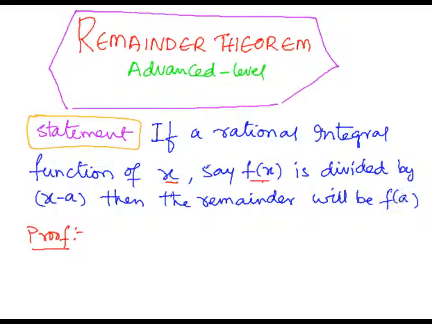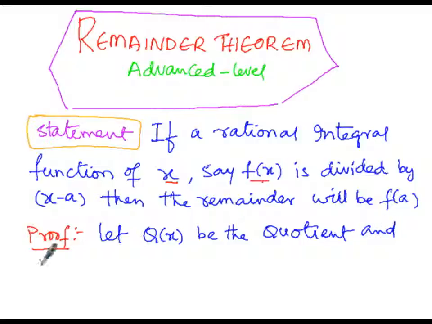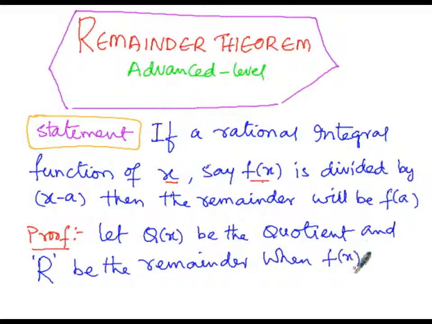In our proof, first of all we suppose the quotient: let q of x be the quotient and capital R be the remainder when f of x is divided by x minus a.